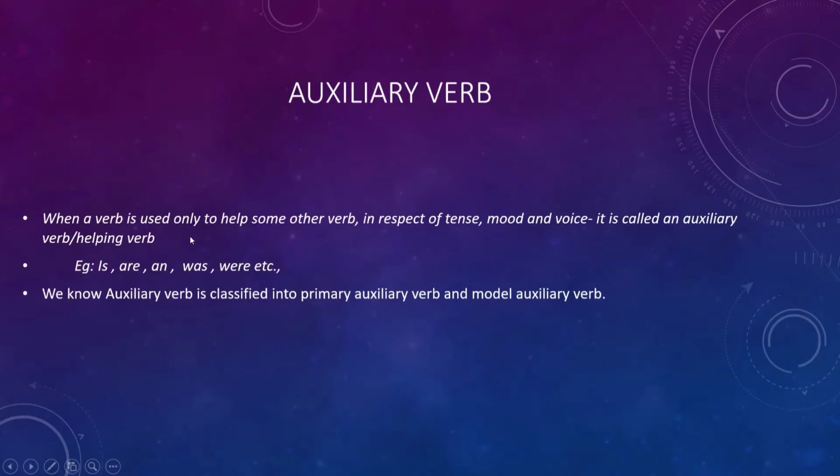When a verb is used only to help some other verb in respect of tense, mood, and voice, it is called an auxiliary verb. Let's see examples: is, are, am, was, were, etc. are auxiliary verbs. We know auxiliary verb is classified into primary auxiliary verb and modal auxiliary verb.